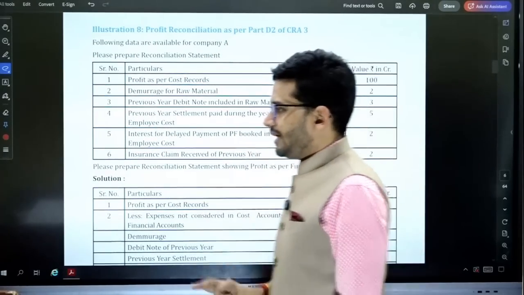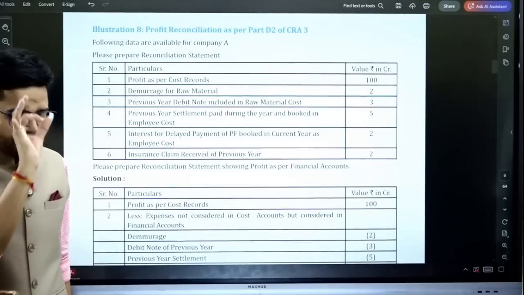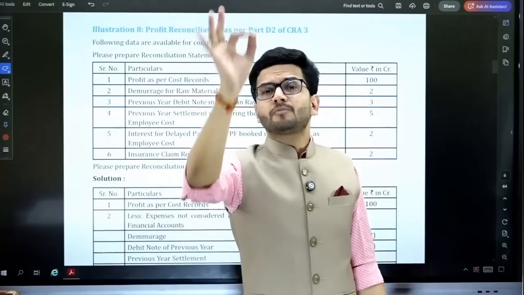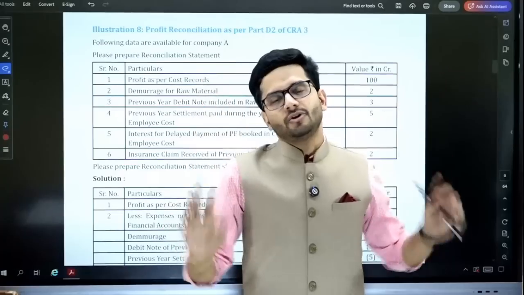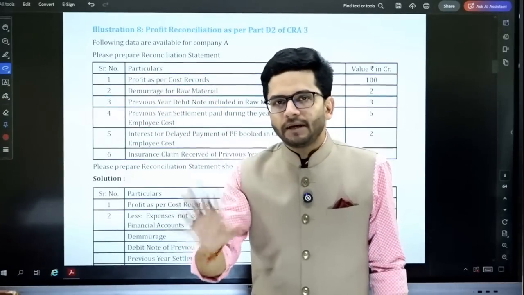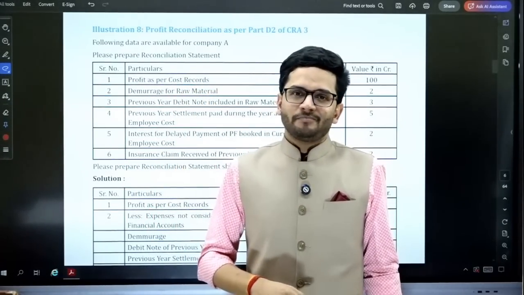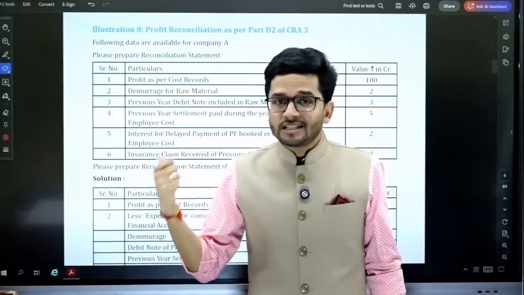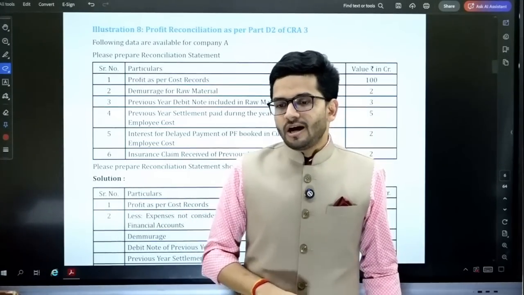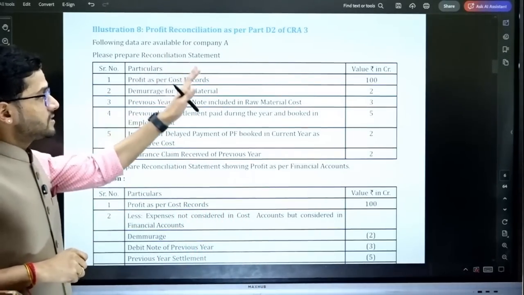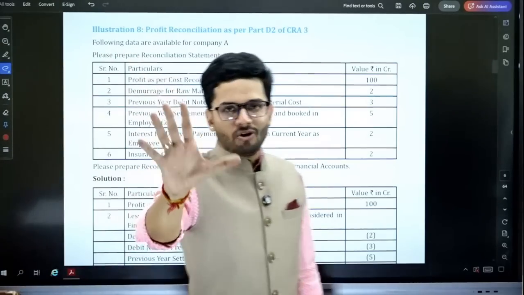Now we come on to illustration number 8, which is a typical question of profit reconciliation statement, and it is almost certain that an 8 marks profit reconciliation statement question will definitely be there in your examination. So it is a very typical question, but with very atypical adjustments. A few adjustments in this particular question are different from the usual adjustments. So that is why I want to discuss this particular question in depth with all of you.